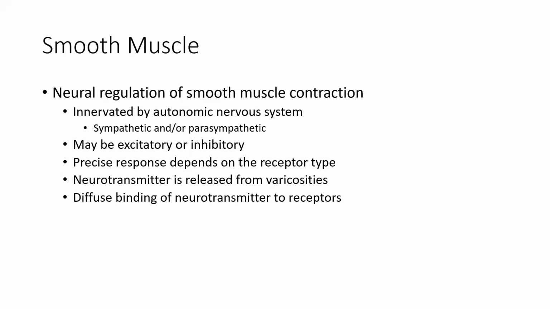We've also got the presence of varicosities here. This is something we've talked about before. At the neuroeffector junction, we always see those swellings along the nerve ending, which are varicosities, which release the neurotransmitter that's responsible for this type of signaling or innervation to smooth muscle. And then the diffusion of that neurotransmitter and the binding to these receptors is what actually brings about the muscle contraction that we see on smooth muscle.